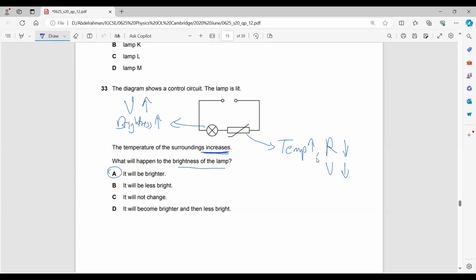It all has to do with the thermistor. When the temperature increases, the resistance decreases. When the resistance decreases, the voltage decreases. When the voltage decreases, the voltage of the lamp increases. When the voltage of the lamp increases, the brightness also increases. Okay?